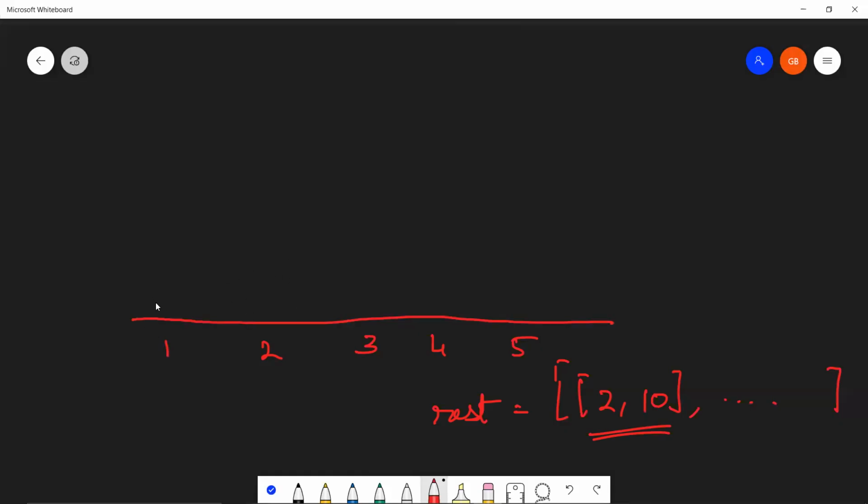Why? Because we know that the building of height 0 can only be constructed on position 1, right? So there's no chance that you can ever build a building of height 10 over here. It can either be 0, or it can be 1. There's no chance you reach up to 10. So this restriction is actually not correct. This restriction should have been 1 over here. So we have to fix this. We need to figure out a way to fix this. This is just the initial issue.